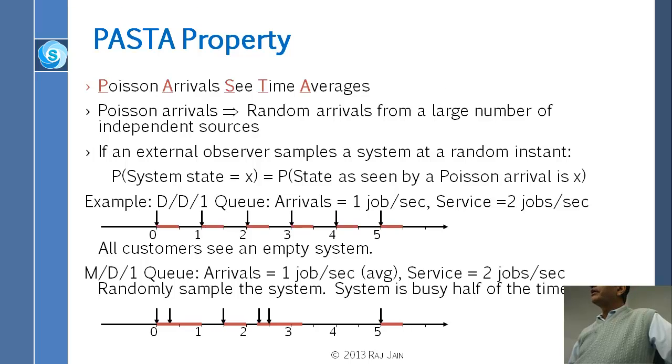Right? Now, if somebody monitors this and happens to look only at every second, what will they see? They will see either 0 or 1. If they come just before the customer arrival, they will see the queue is empty. If they come just after a customer arrival, they will see the queue is busy. Right? But they are not really seeing the exact thing, which is that the queue is busy only 50% of the time. They won't figure that out.